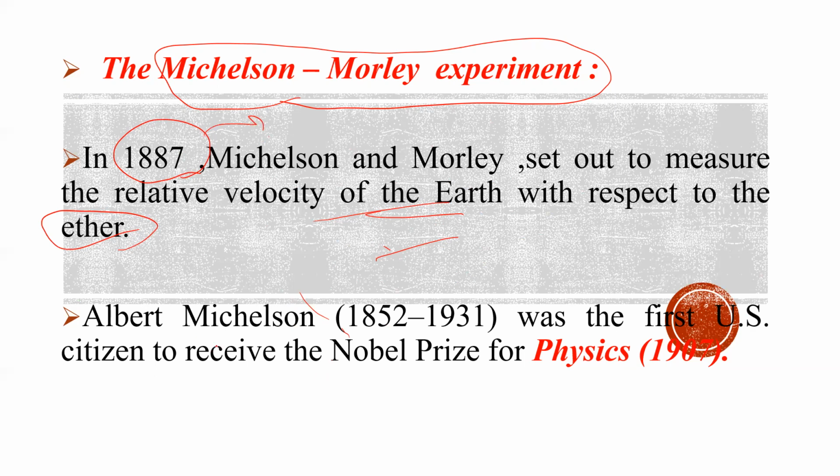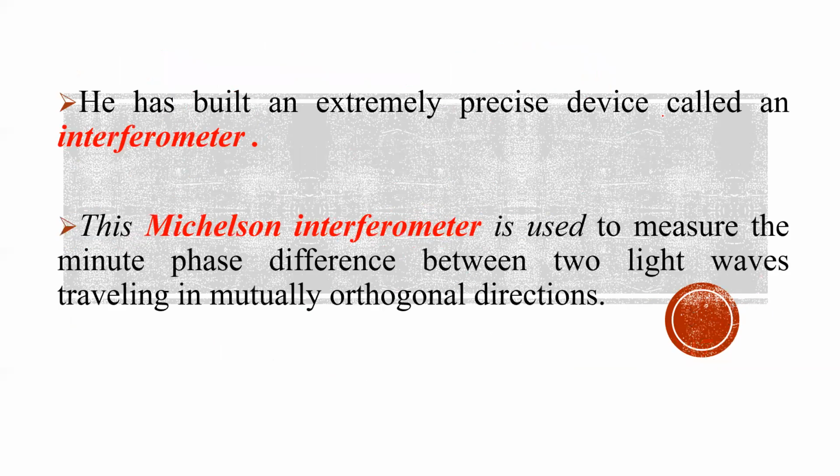Albert Michelson was awarded the Nobel Prize in 1907. He is the first United States citizen to receive this Nobel Prize. He built an experiment which is very precise, meaning the result is very accurate. With high accuracy, they designed an experimental device called an interferometer, because it is based on the concept of interference.